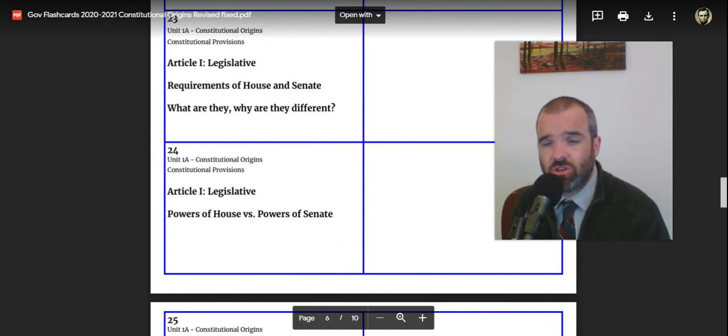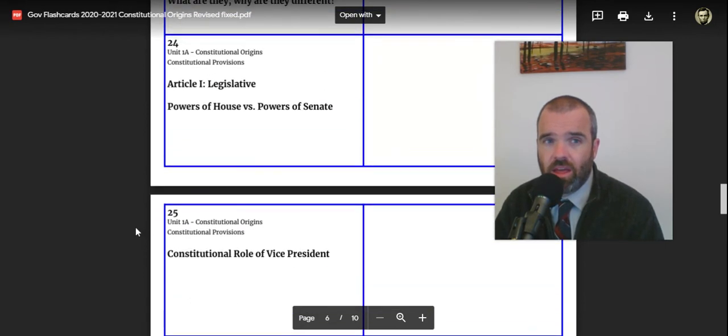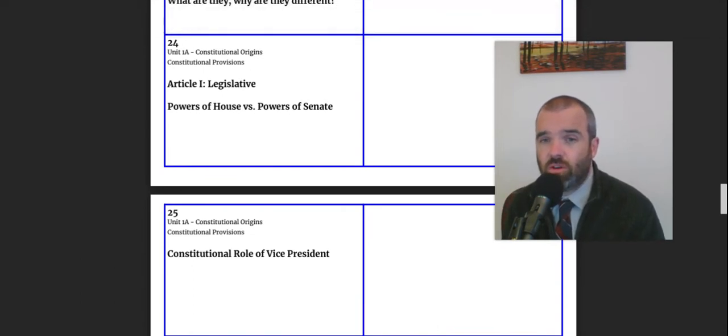The Senate also has additional powers that maybe the House doesn't, in that they confirm presidential appointments and they ratify treaties, so they have some important powers there. And it's important to understand that the House also has key powers as well. So we talk about powers of the House versus powers of the Senate. The House is where revenue bills originate because they're closer to the people themselves.